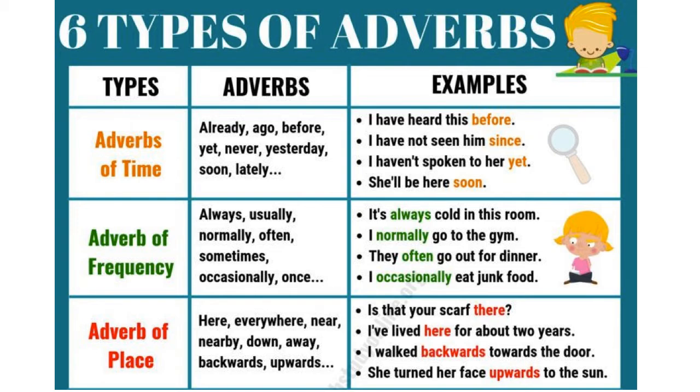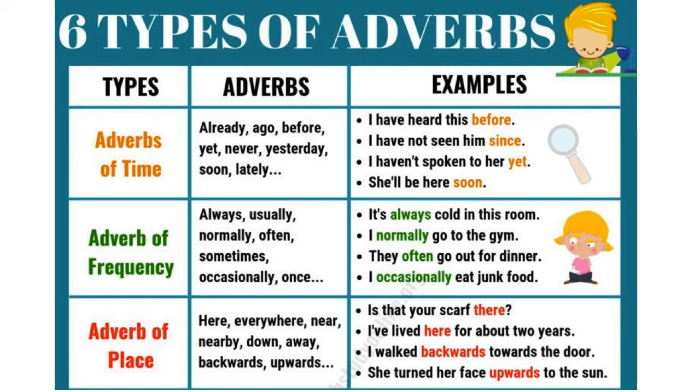Next is adverb of place, and examples are here, there, everywhere, near, nearby, down, away, backwards, forwards, upwards. All these are the adverbs of place. If there is upwards, there will also be downwards, but yeah, such words. Examples: is that your scarf there? So there, it is showing place. I have lived here for about 2 years. Where have you lived? I have lived here. So, here is an adverb of place.